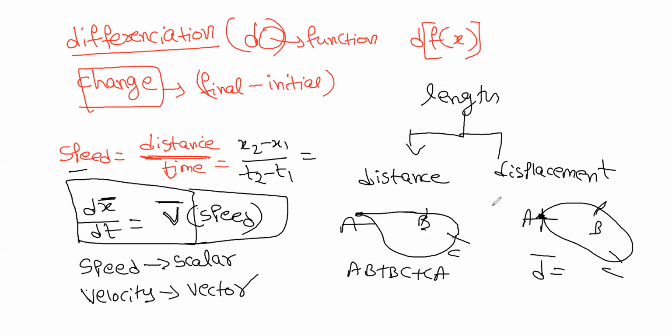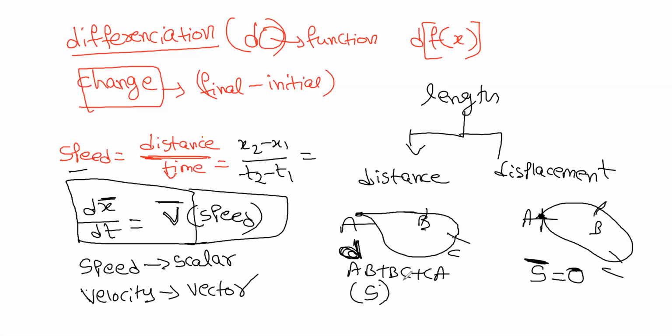Displacement is represented by S, and it is a vector quantity. Distance is represented by small d, or by S without a bar on it. We discussed in scalars and vectors: if there is a bar on the top, it is a vector; if there is no bar, it is a scalar.